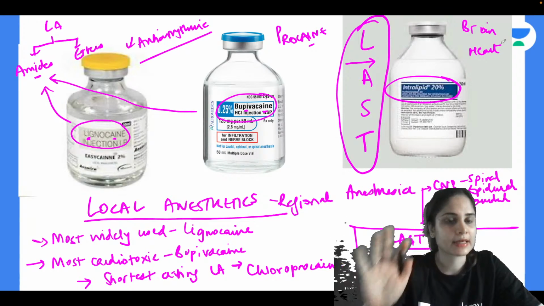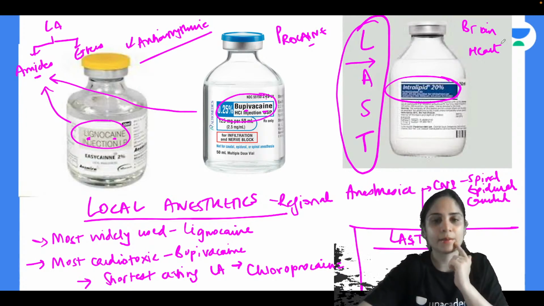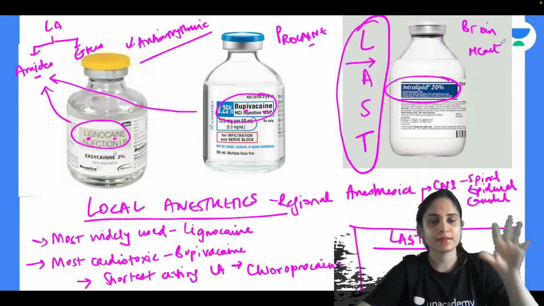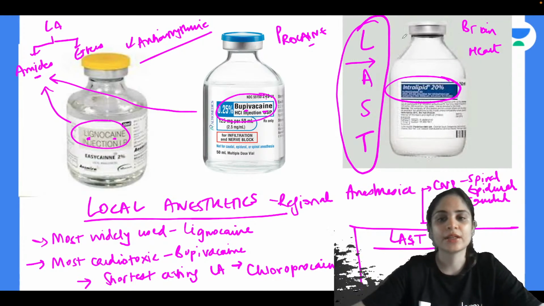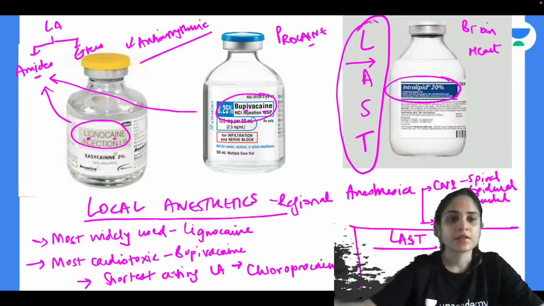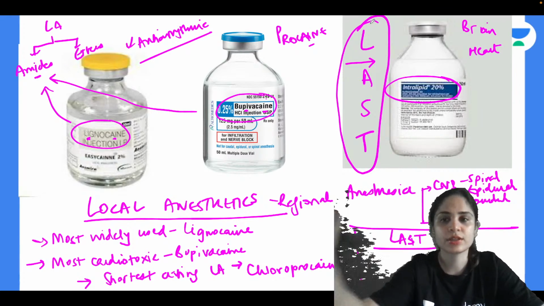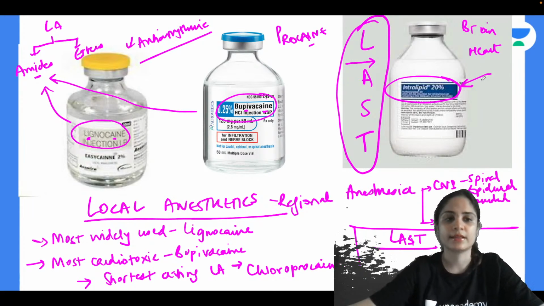So you are supposed to recognize it quickly when the patient starts getting peri-oral tingling and numbness, seizures and bradyarrhythmias. These are the three important things that should be there in the question. The patient is having local anesthetic systemic toxicity. So the question will be asked as, what is the drug of choice for the treatment of this condition? And your answer will be, drug of choice for the treatment is 20% intralipid.